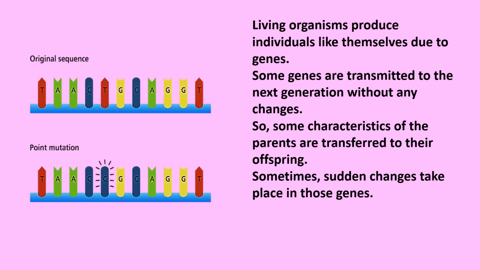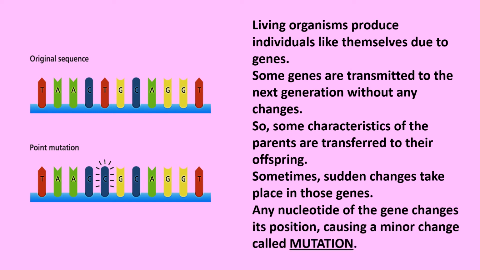Okay, can you see here? The original sequence was supposed to be TAACTG. And then what happens? A sudden change took place and that T changed to C. Now, any nucleotide of the gene changes its position, and this minor change is called a mutation. So, when the original sequence of nucleotides is suddenly changed and some other nucleotide takes its place, this causes a small change called mutation.